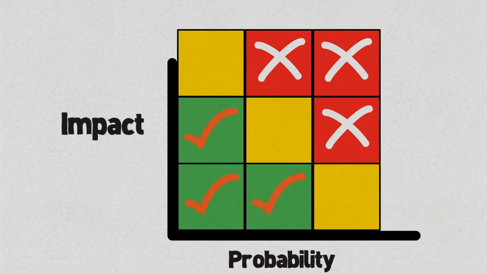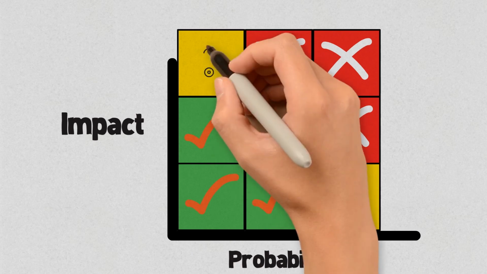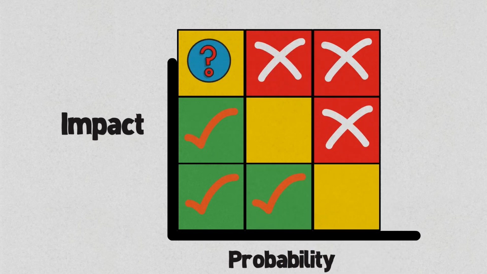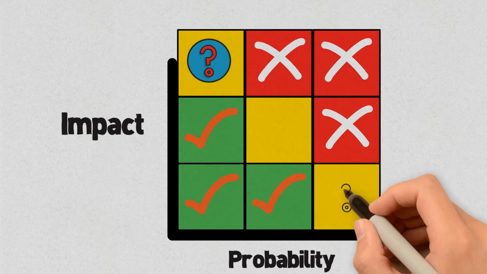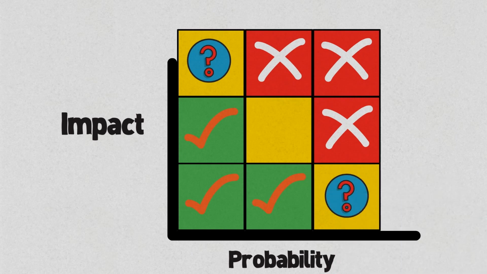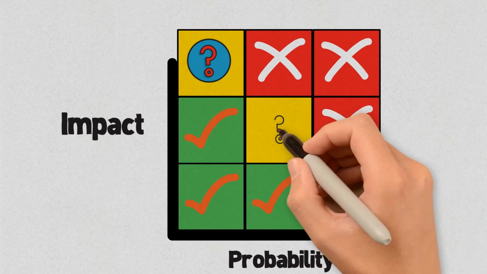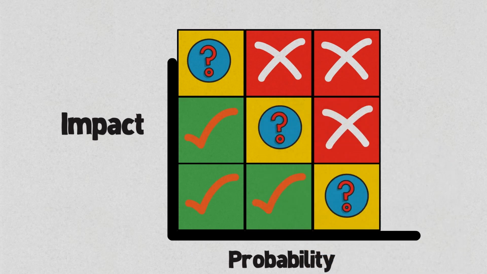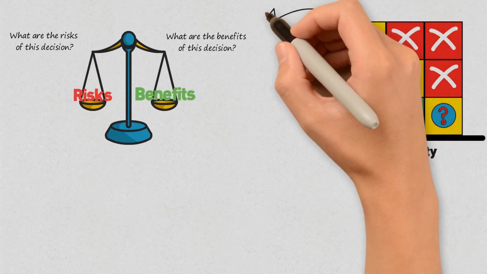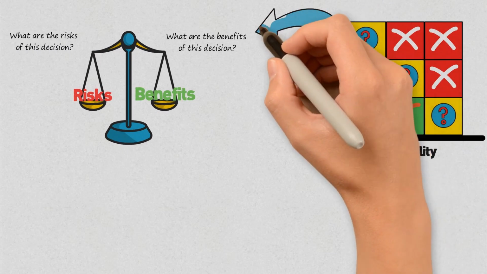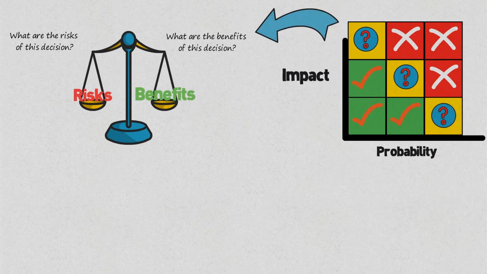The most challenging zone is the one you see in yellow on the screen, which represents risks with a high probability of happening but a low negative impact, and risks with a low probability of happening but a high impact, along with the middle part of the yellow area. The key factor in deciding whether to take these risks or not is usually dictated by the benefit we would have if the risk pays off. This is where we talk about risk-benefit. As they say, if you don't risk much, you probably won't have losses, but you also won't enjoy the benefits of successfully making a risky decision.